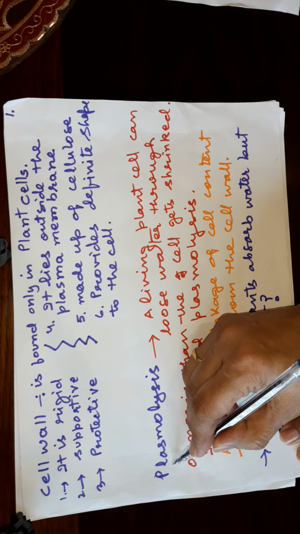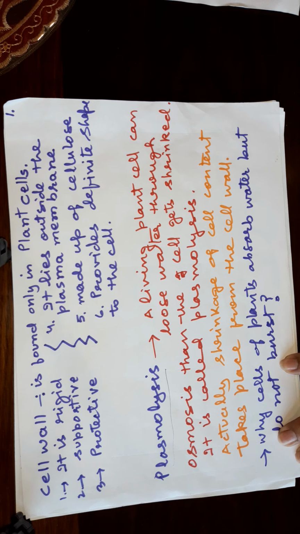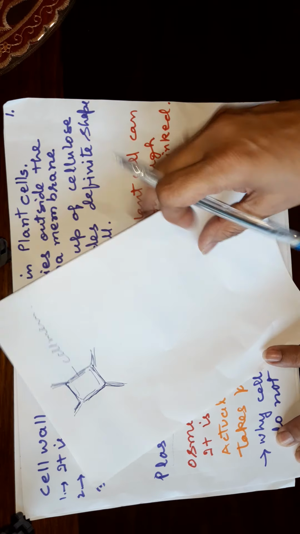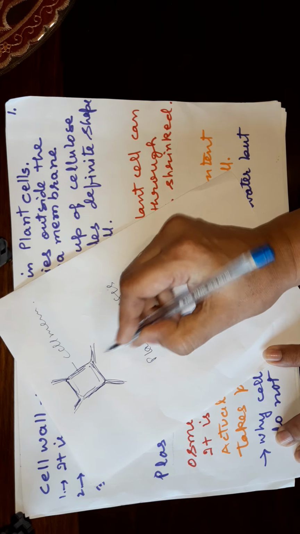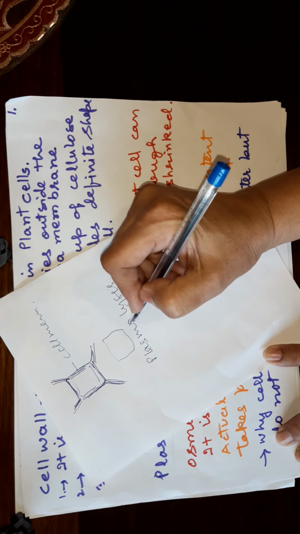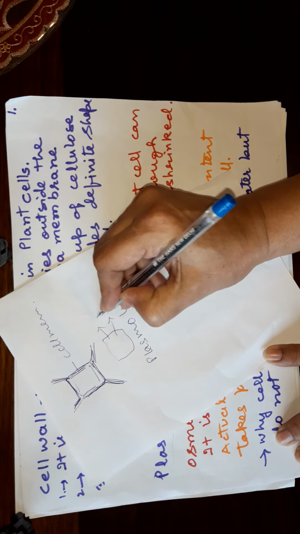Then the phenomenon is plasmolysis. In plasmolysis, what happens? When any living plant cell loses water through osmosis, suppose the environment is such that the plant cell has to lose water through osmosis, then the cell gets shrunk. Why does it shrink? Suppose this is the plant cell. Now plasmolysis is taking place, the water is going out.